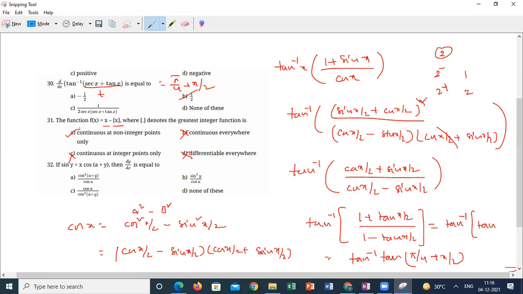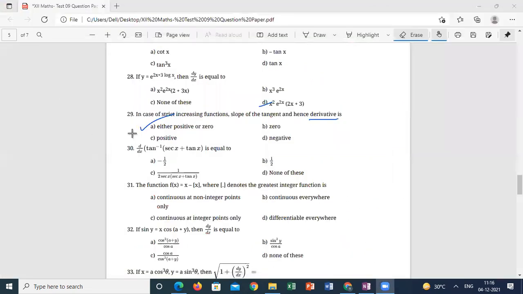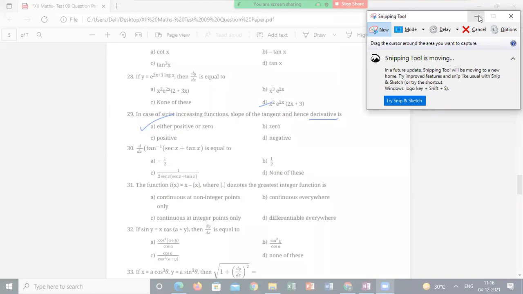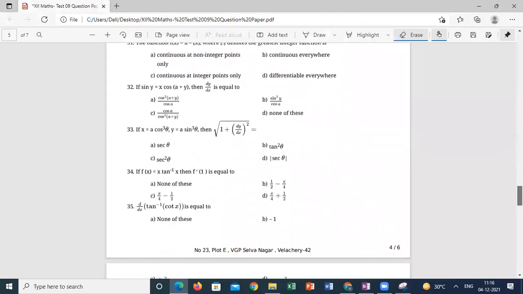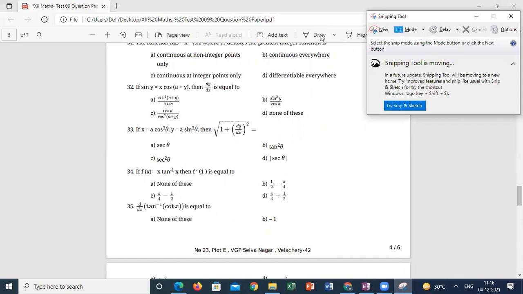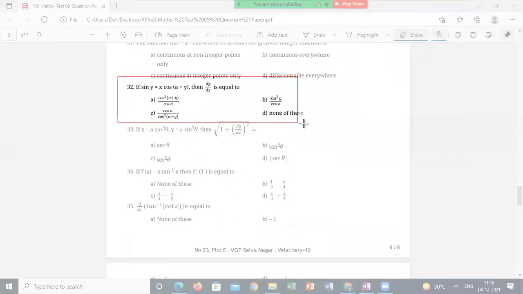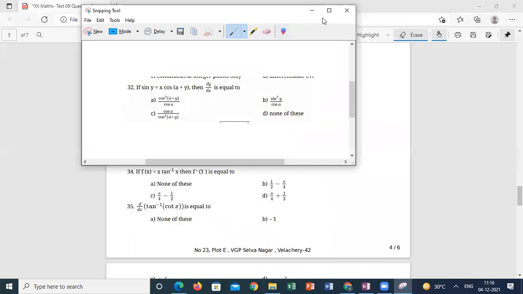Will you agree, students, how I concluded the answer? Yes, sir. Or if you are able to remember the graph, the x graph is continuous everywhere, and this graph is like this, 1, 2, 3. At integral points it is not continuous. At all the rest of the points it is continuous. So it is continuous at non-integral points. Question number 32. Guys, keep the proper graphs in mind. Basic practice is enough.